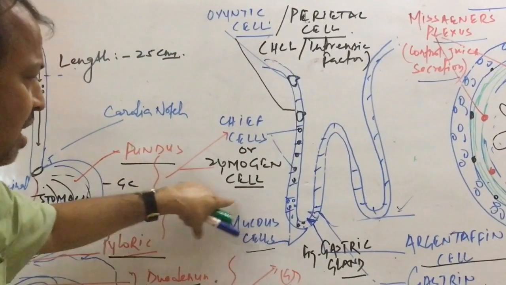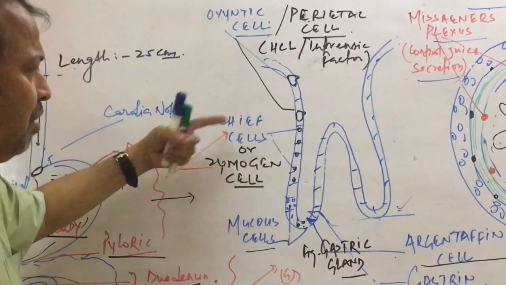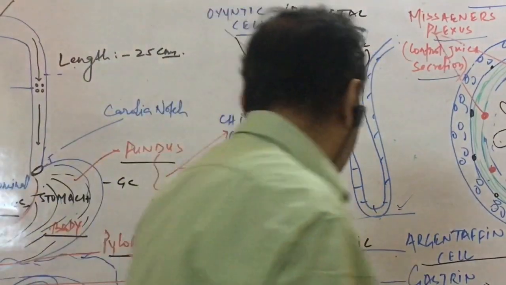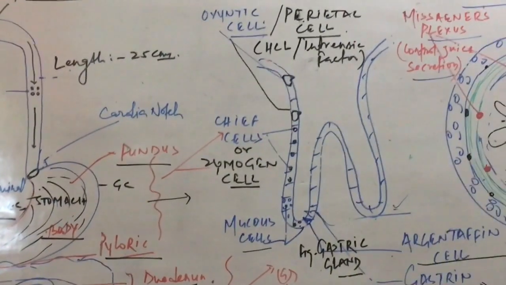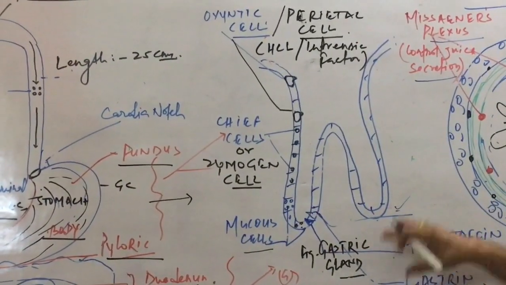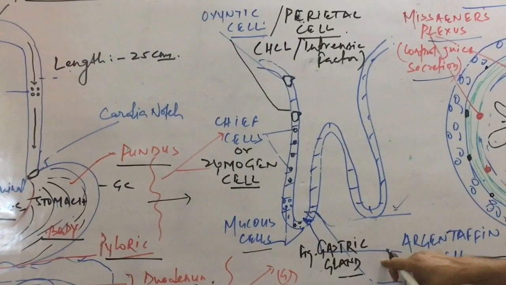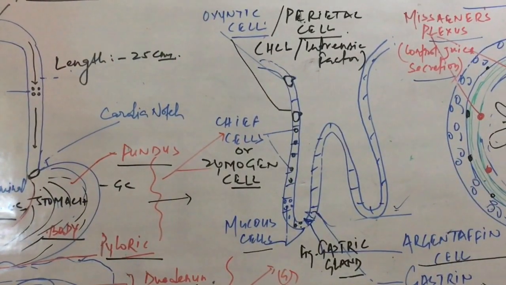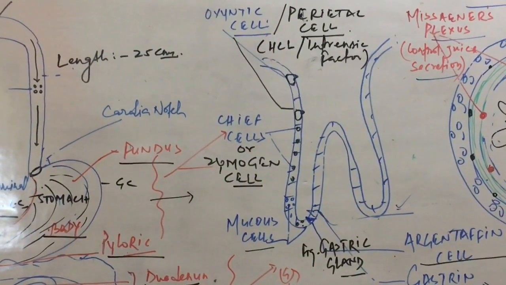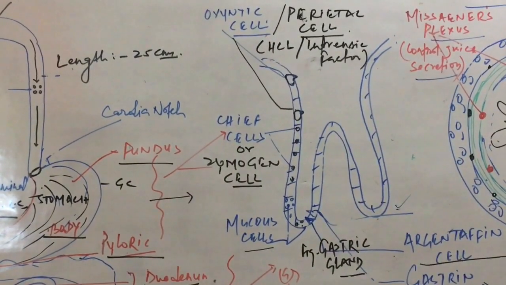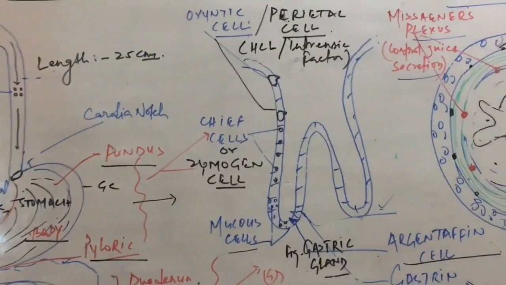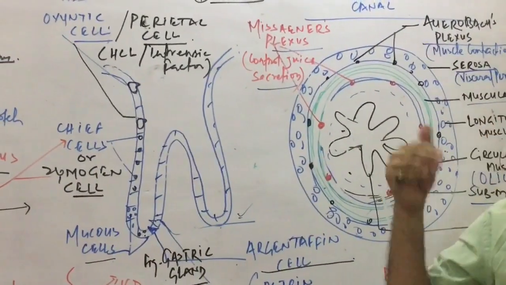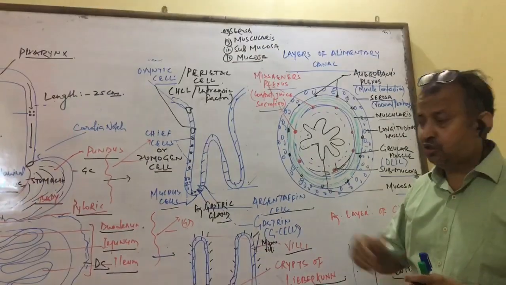So this helps with the digestion of protein. All the gastric gland cells together produce a juice called gastric juice, which helps in the digestion of mainly protein and maintains the acidity of the stomach.